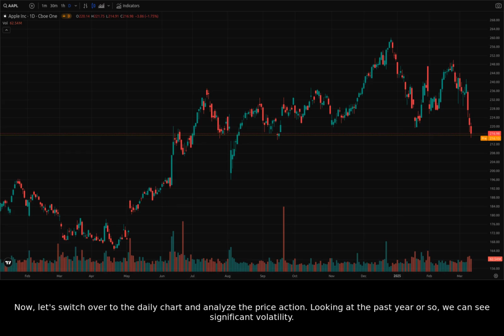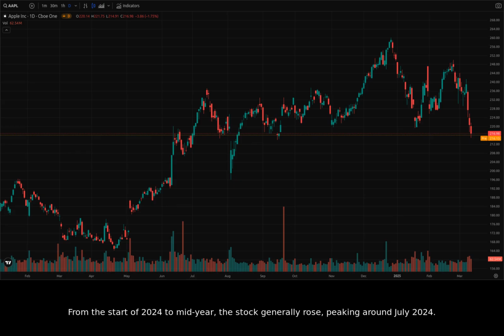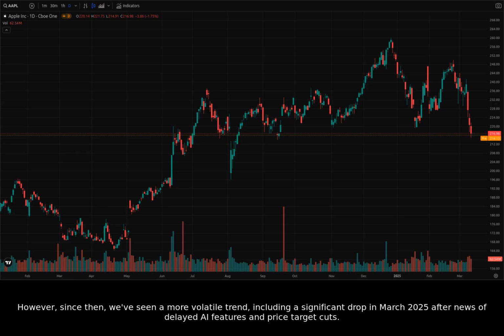Now, let's switch over to the daily chart and analyze the price action. Looking at the past year or so, we can see significant volatility. From the start of 2024 to mid-year, the stock generally rose, peaking around July 2024. However, since then, we've seen a more volatile trend, including a significant drop in March 2025 after news of delayed AI features and price target cuts.